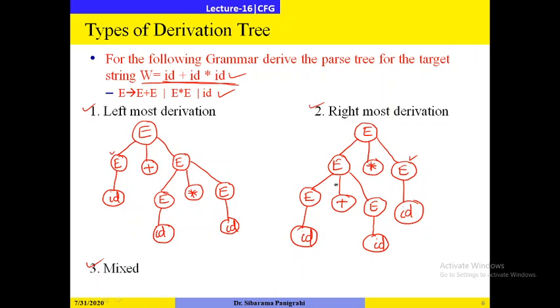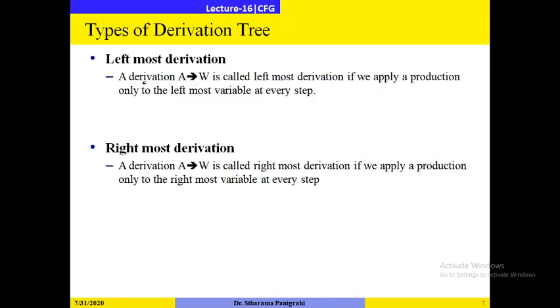Similarly, in the rightmost derivation, I derive the target string from the rightmost non-terminal, always expanding on the rightmost side. If you mix the left and rightmost derivation, it will give you the mixed type of derivation.